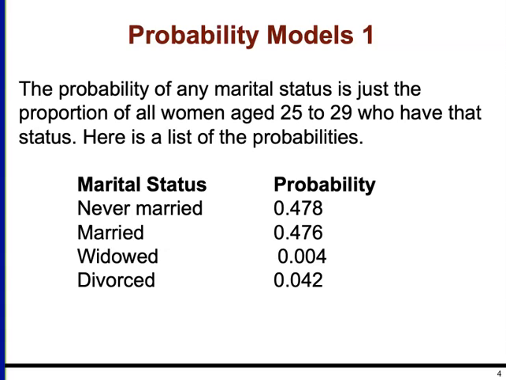You can be never married, married, widowed, or divorced. We look at these probabilities and we see that for any given woman aged 25 to 29, she has a 0.478 probability of having never been married. So about 47.8% of this group would have never been married.